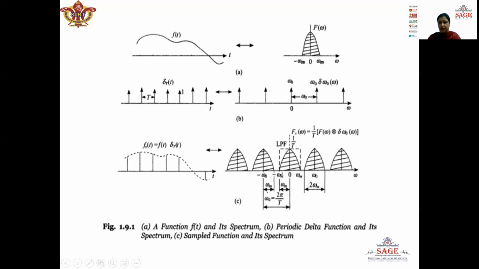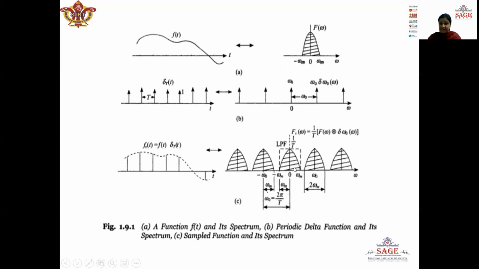Now, if we want to recover our basic message signal, which is between minus omega m to plus omega m, then we will use a low pass filter which has a cutoff frequency of plus minus omega m. So in that way, we will get the basic message signal, which is band limited to plus minus omega m.